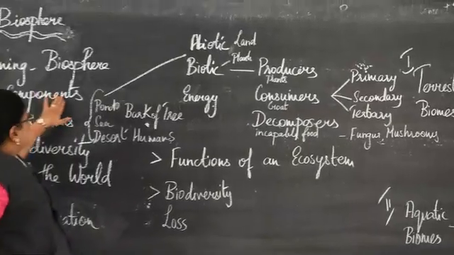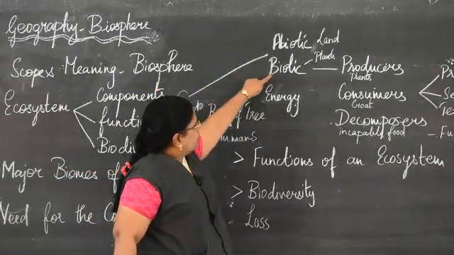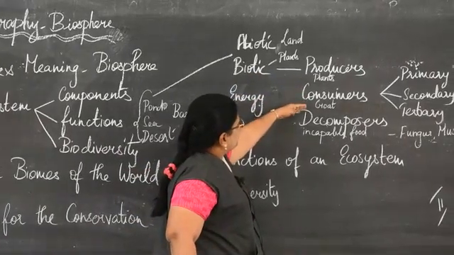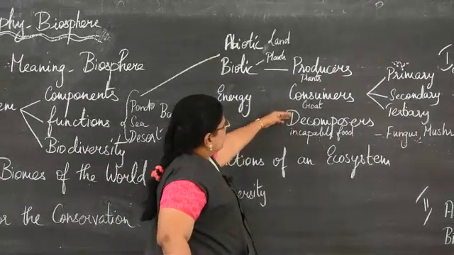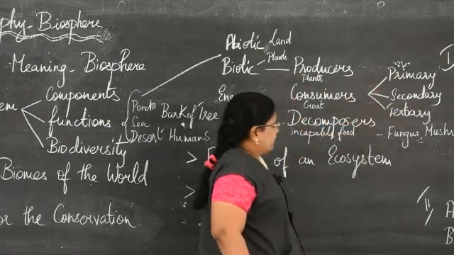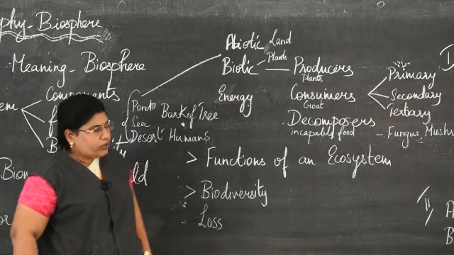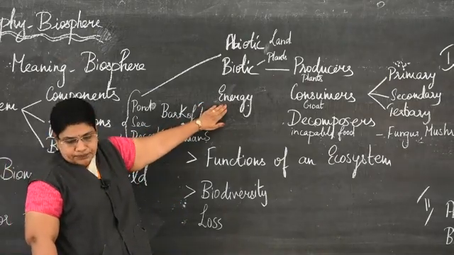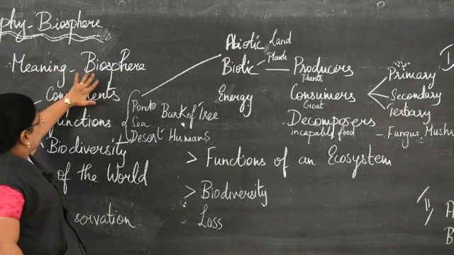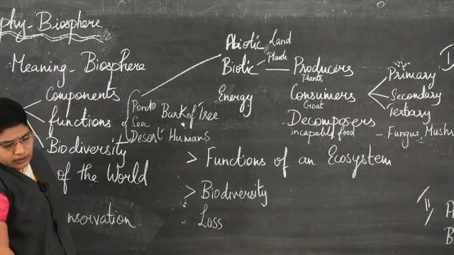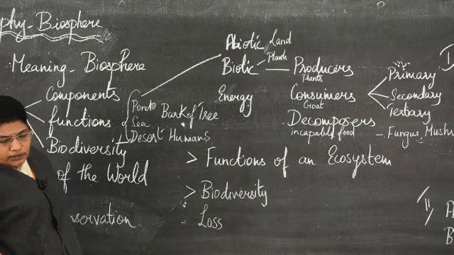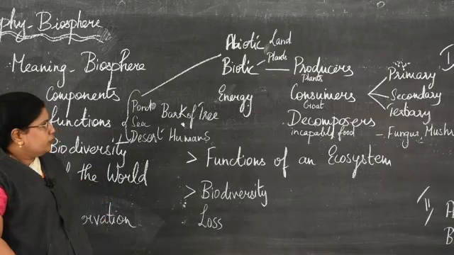So, the different components are abiotic and biotic. Biotic is classified into producers, consumers and decomposers. Further, consumers are categorized into primary, secondary and tertiary. Now, we move on to the energy components. All organisms in the biosphere produce some sort of energy. They do work and they convert one form of energy into the other.